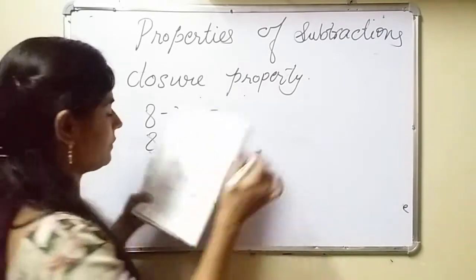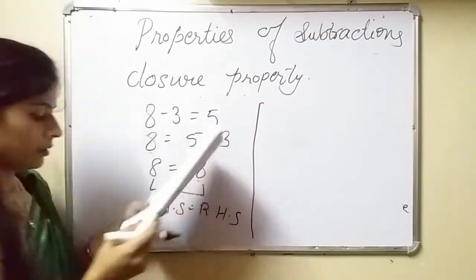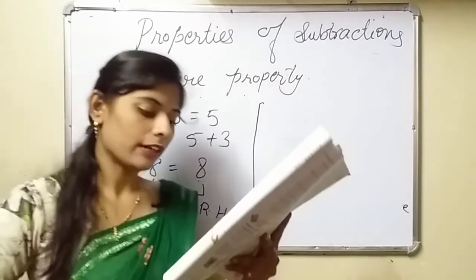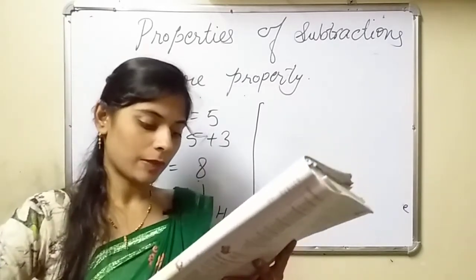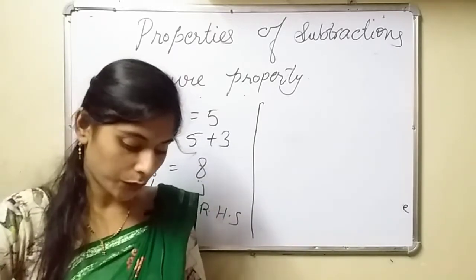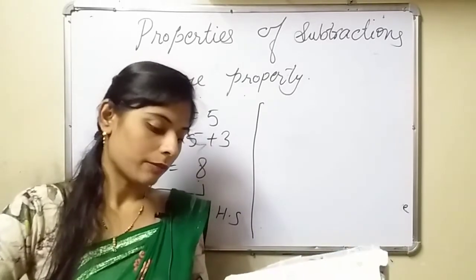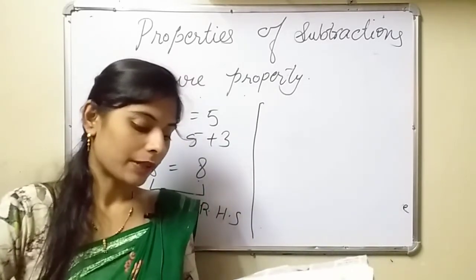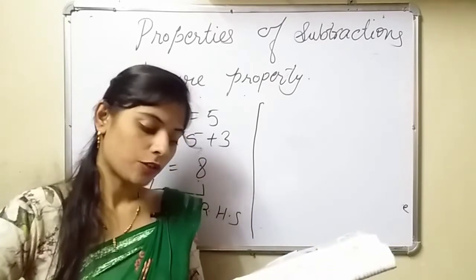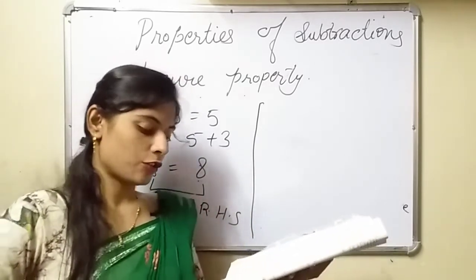See, one more example we will see. In general, if A and B are two whole numbers, then A minus B will be a whole number only if A is greater than B or A is equal to B. If A is smaller than B, then the answer will not be a whole number. For example, 10 apples minus 2 apples. How many apples are remaining? 8 apples. That is, 10 minus 2 is equal to 8.